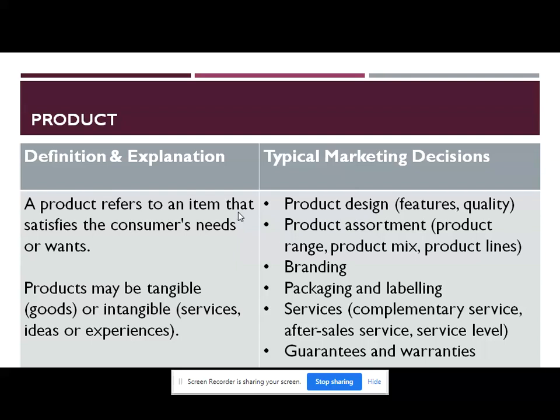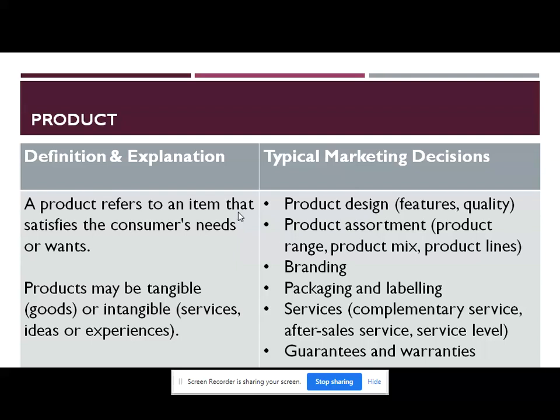Now, which are the typical marketing mix decisions in product? In product, marketers should focus on product design, that is, various features, quality and physical attributes of the product. It also includes product assortment, that includes product range, product mix, and various product lines that have to be decided by the organization.